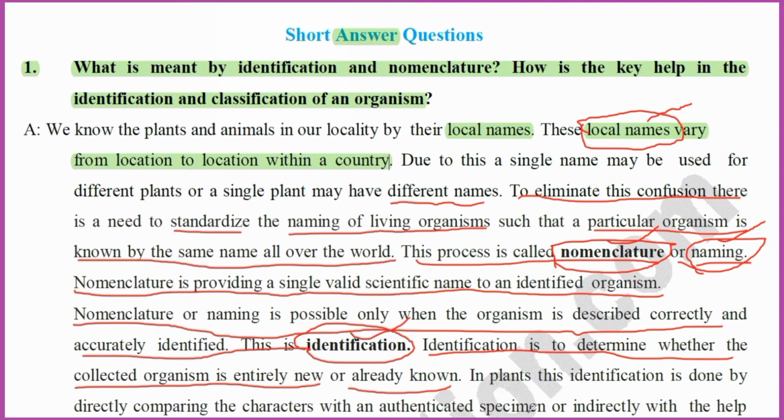In plants, identification is done directly by comparing the characteristics with an authenticated specimen, or indirectly with the help of keys, those are taxonomic keys.